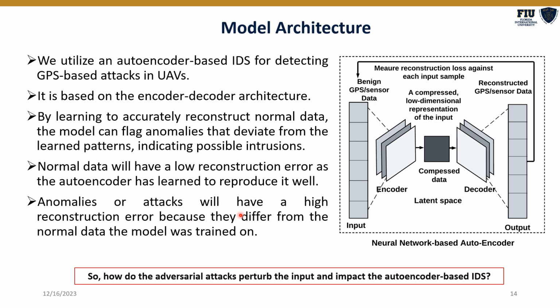This is used as a one-class classifier, which means it is based on benign learning only. Whatever is outside the benign learning space is classified as an anomaly. In terms of reconstruction error, a normal data point will have a low reconstruction error, hence it will be classified as normal, and an anomaly will have a higher reconstruction error which will exceed the threshold, hence it will be classified as an attack.